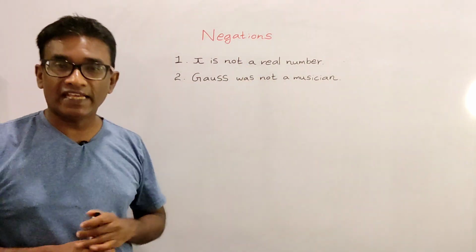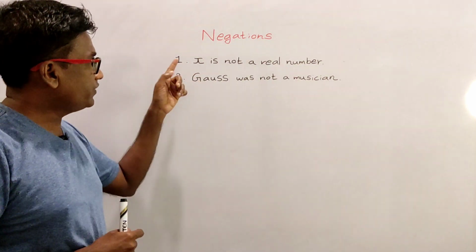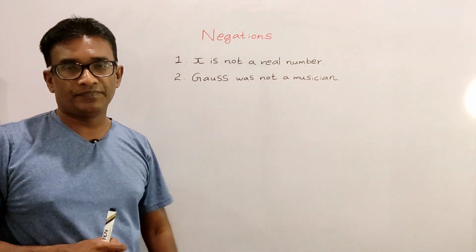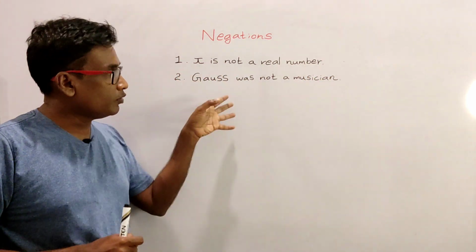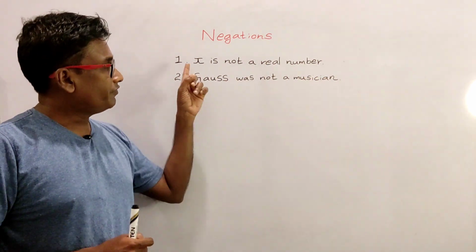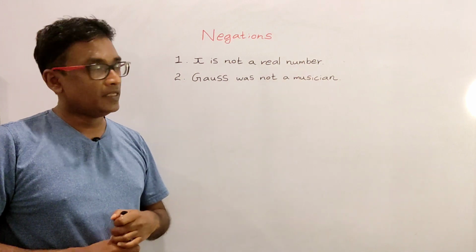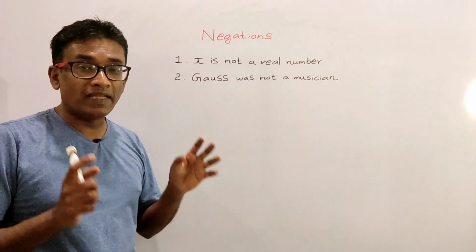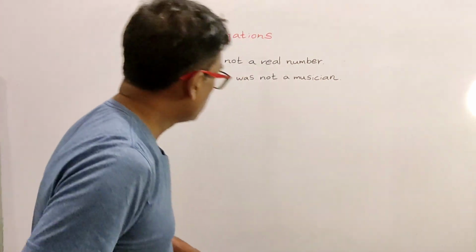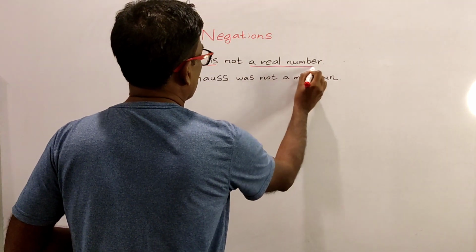First, the negations. Now look at these 2 examples. The first one is pi is not a real number. Second one is Gauss was not a musician. The first one was constructed from the atomic proposition pi is a real number.